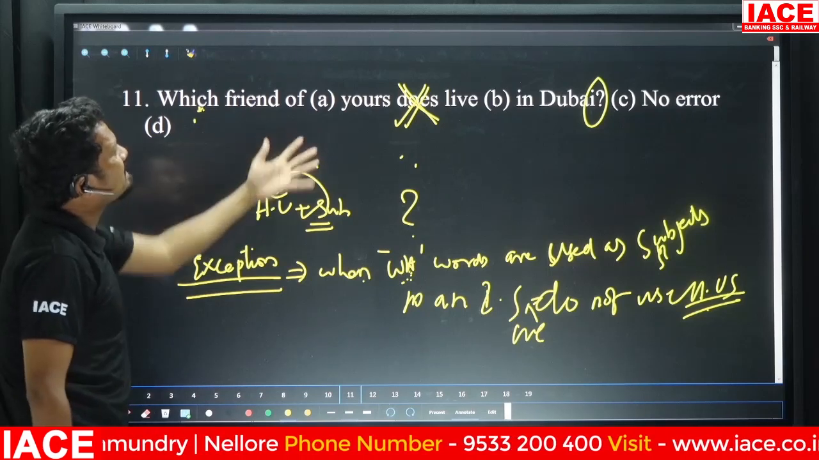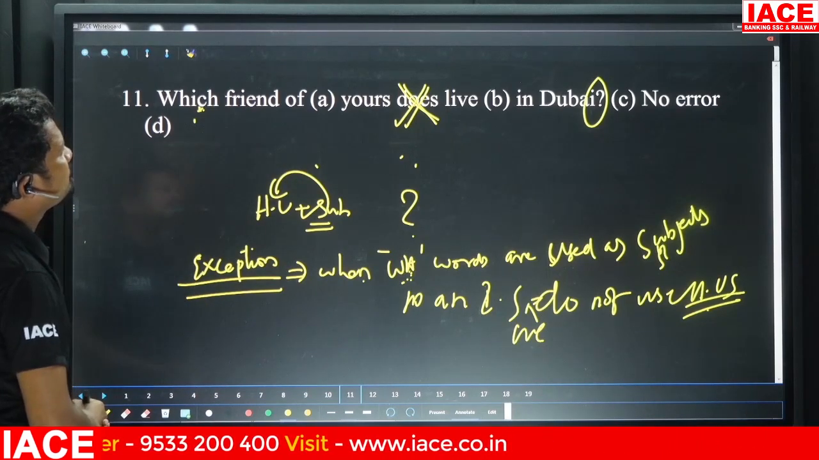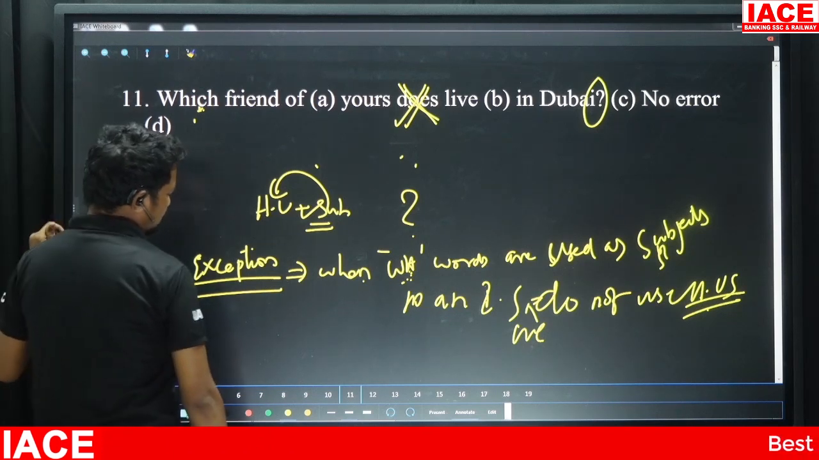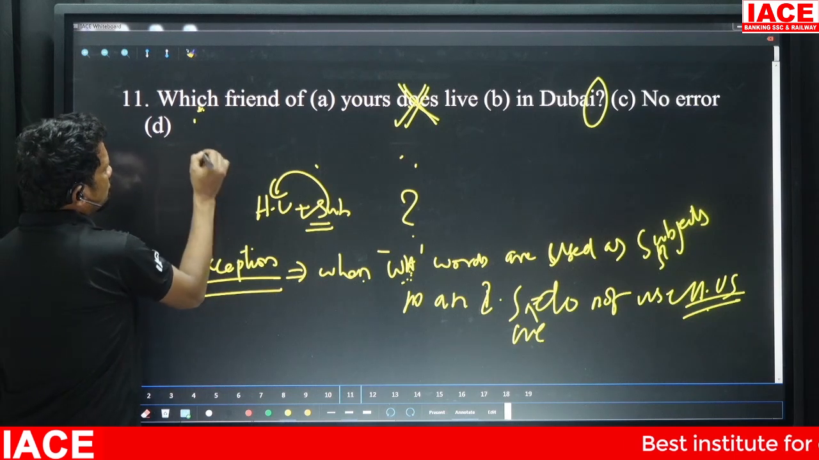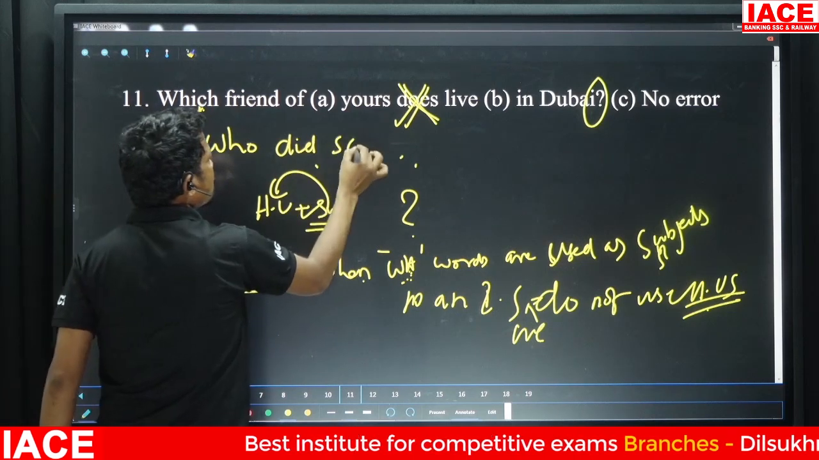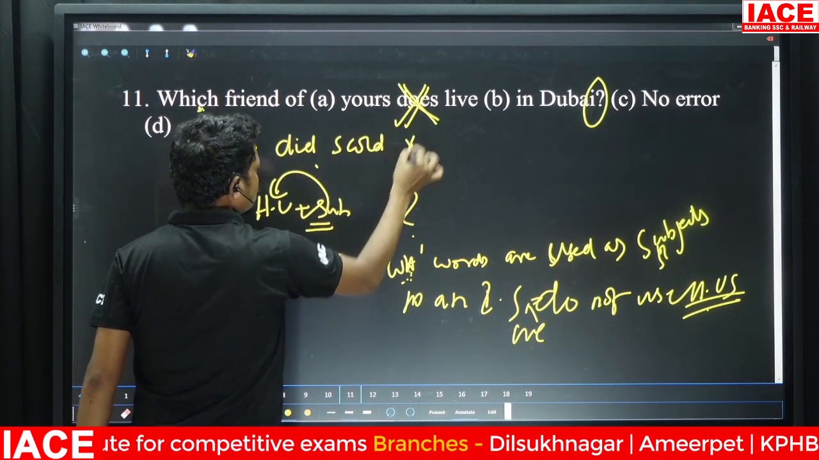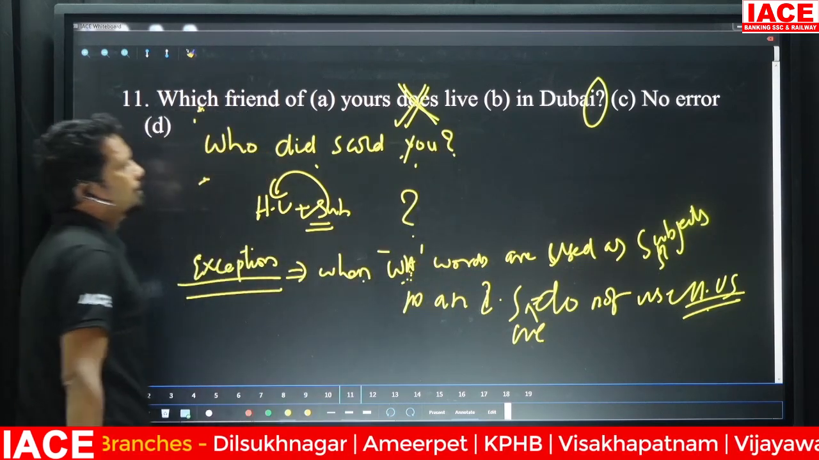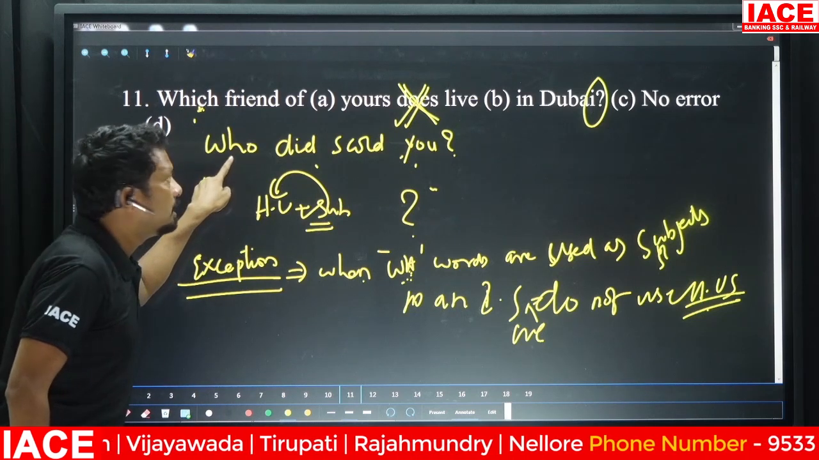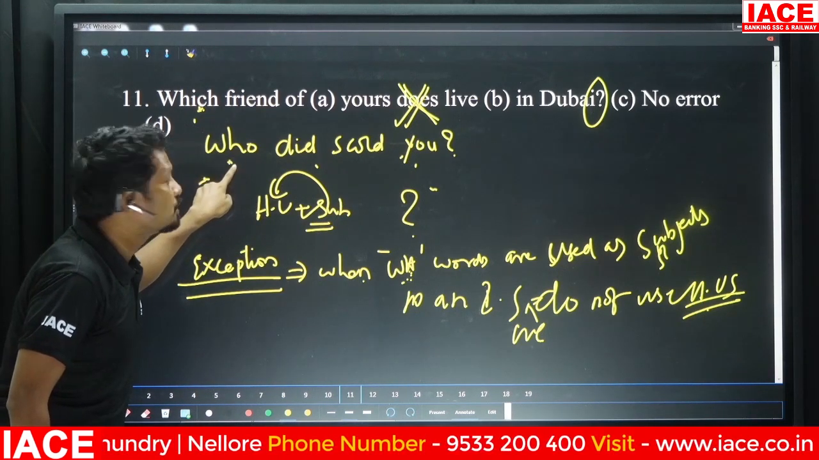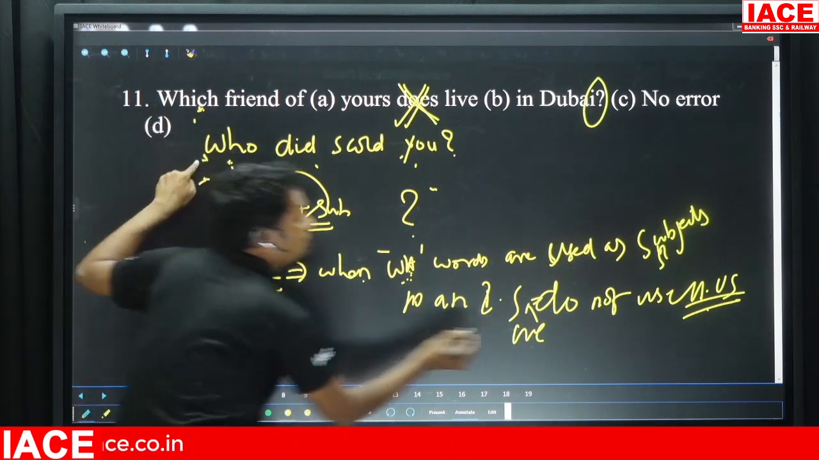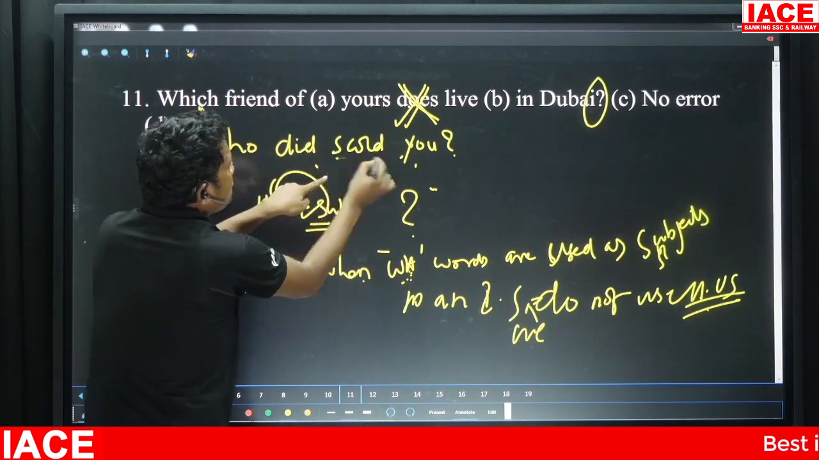So let me write another sentence so that you understand the concept which I have just said. Who did scold you? What's wrong with the sentence? It is an interrogative sentence. If WH family words are used as subjects, we don't use helping verbs. Who scolded? The person.